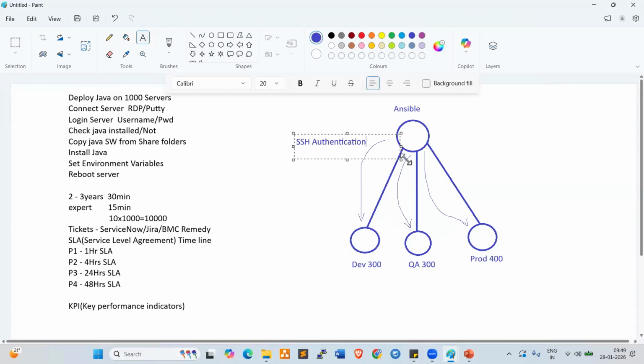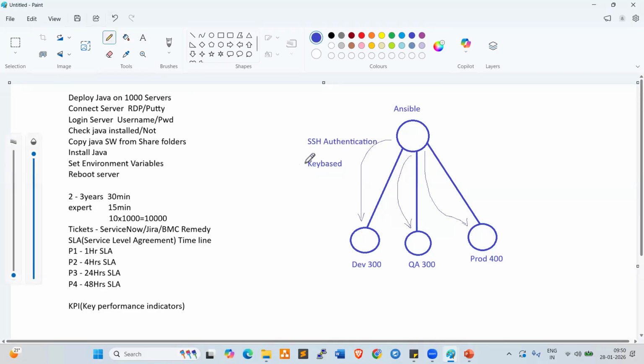We have two types of authentication available: key-based authentication and user-based authentication. Currently, every project team is using key-based authentication only. We generate one public key on the Ansible server, and that key we add into all the target servers so that authentication will be established, right?